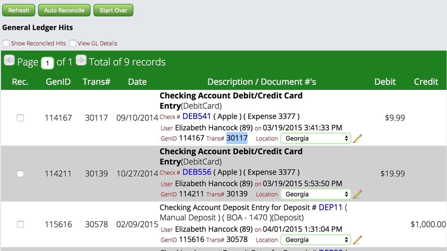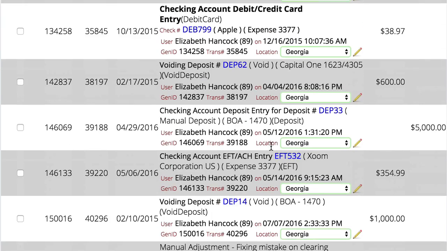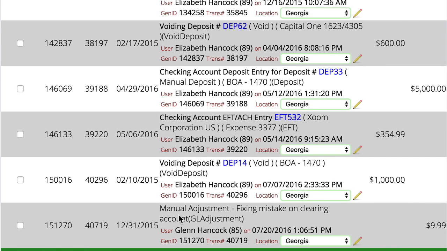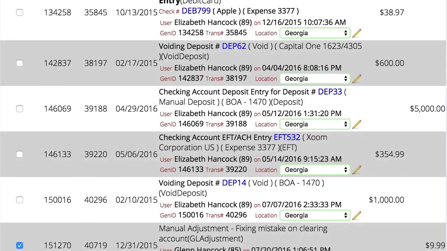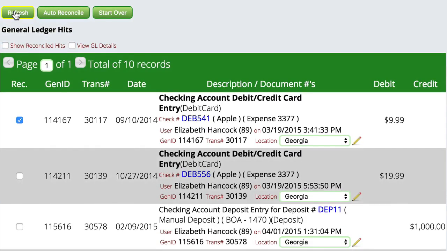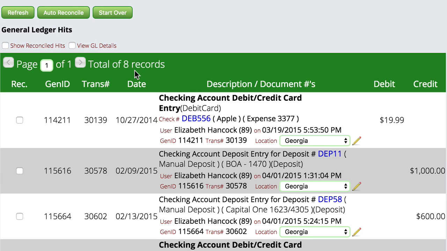Now we're going to come back over here to this control, and we're going to tell it to refresh. So I'm going to hit the refresh button. You'll notice that it went from 9 to 10 records here. But what I'm interested in is this 999. So we're going to select it. We're going to go down here to the bottom because the date was later than when that was actually written. And we're going to choose the other side of it. So I've basically given it both sides of that 999. So it went in and it went back out. And then we're just going to tell it to refresh. And now we're down to 8 records.